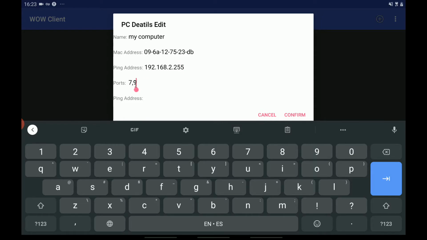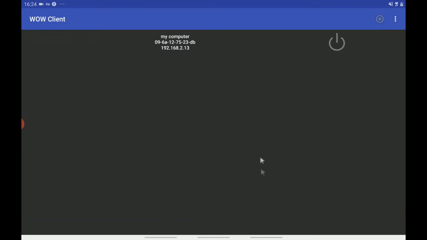These are the ports that the WAN packets will be sent to. We don't need to change it, but if you want to change it for some reason, you need to keep it in the same format. If you have a computer name or a static IP, you can enter it in this field, and then you can check whether the computer has turned on or not. In my case, my computer address is the following. And then let's click on confirm. Now we can see that the computer was added to the database.